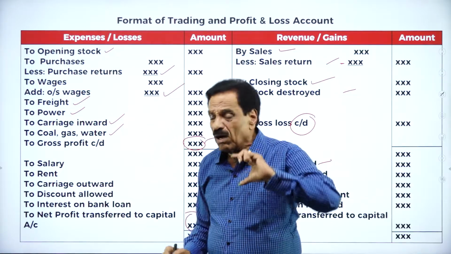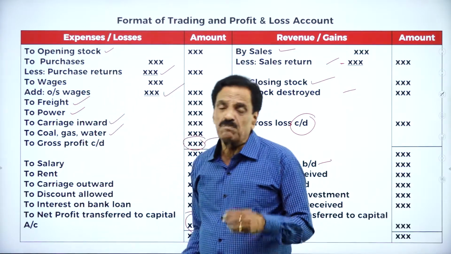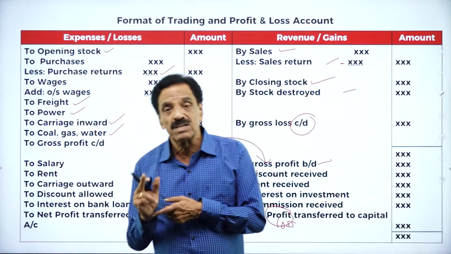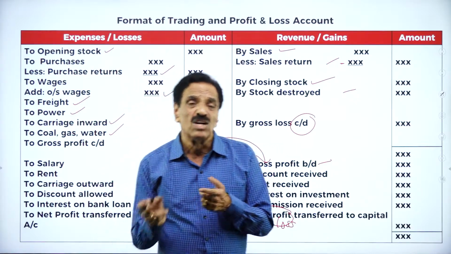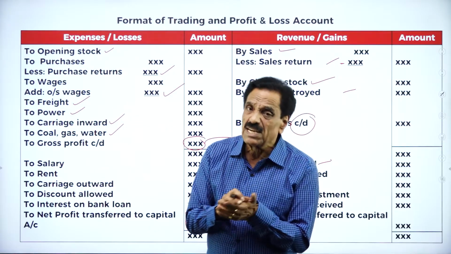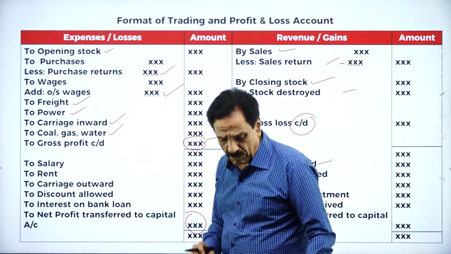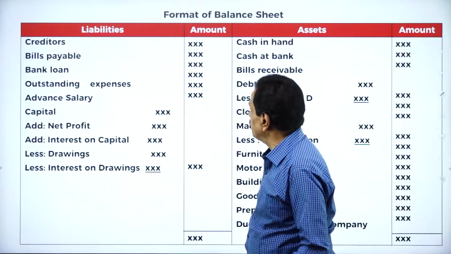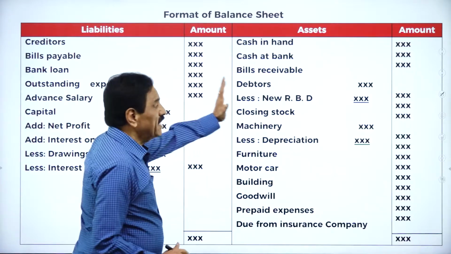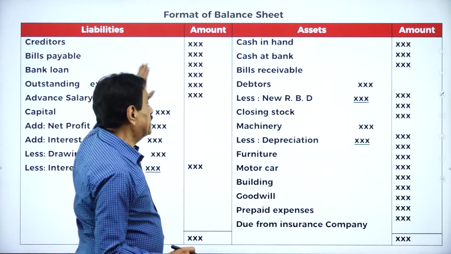solving the problem. All the expenditure will come on the debit side. If it is direct expenditure, it will come in the trading account. If there is an indirect expenditure, that will come in the profit and loss account. We move on to the balance sheet. Here, right hand side is asset side, left hand side is liability side.